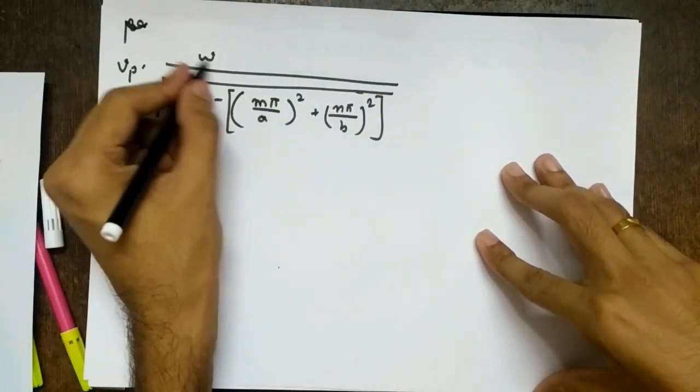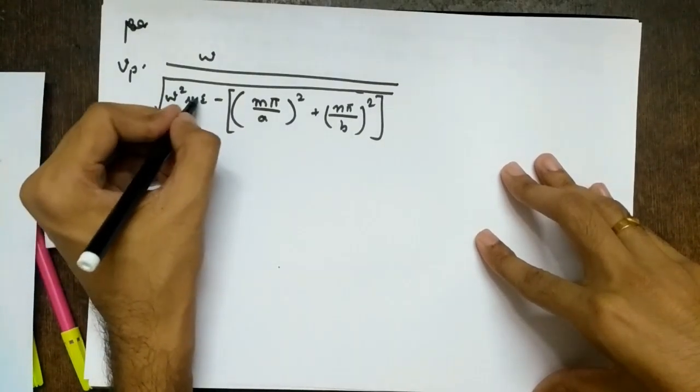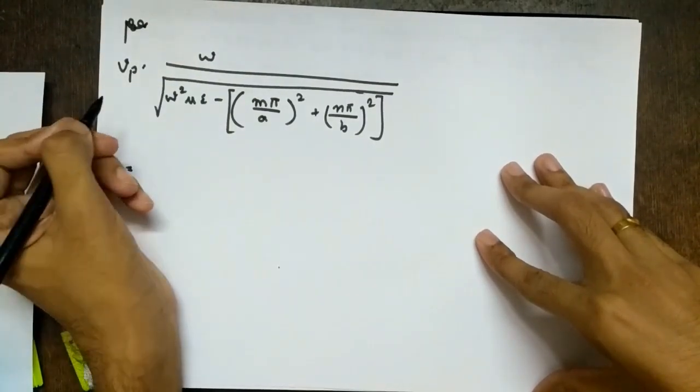Now you get a hint that if I take this omega square outside, omega will get cancelled.